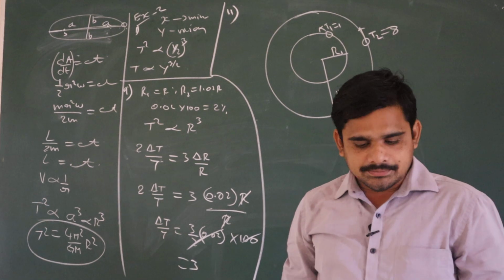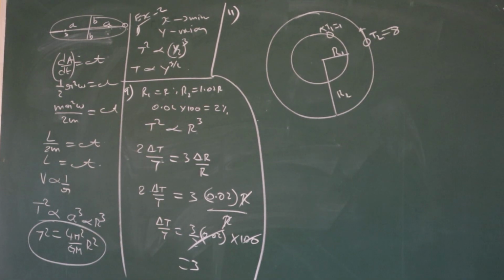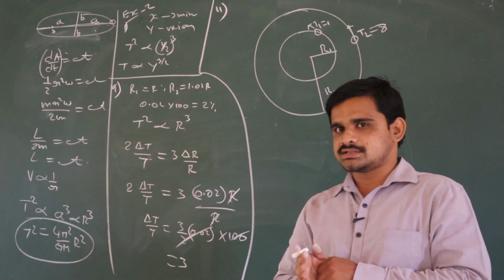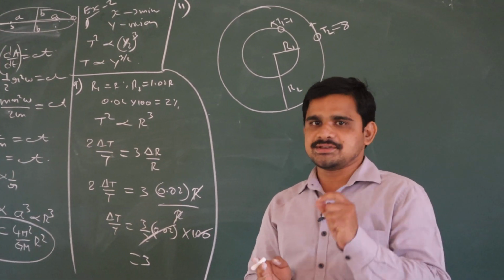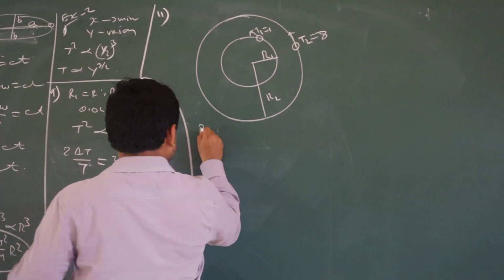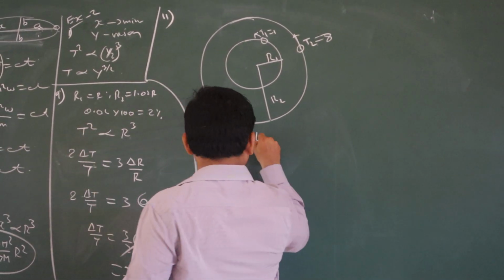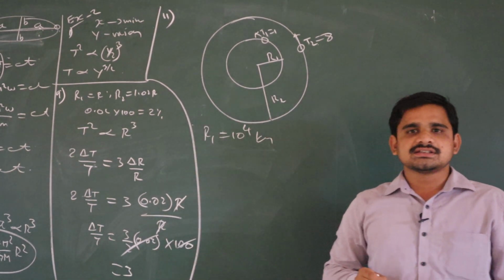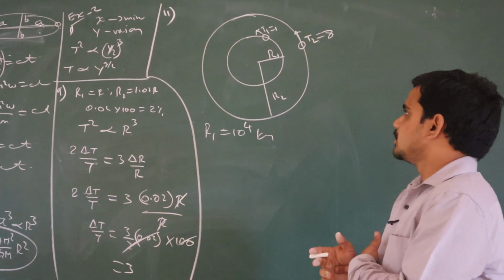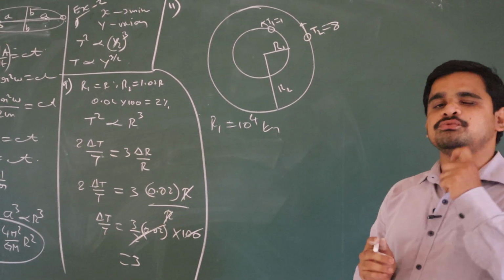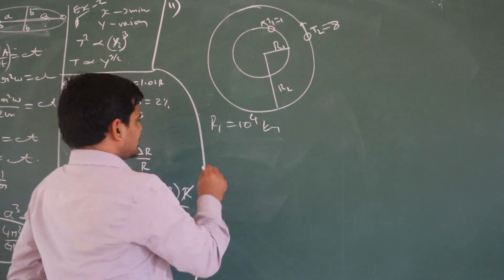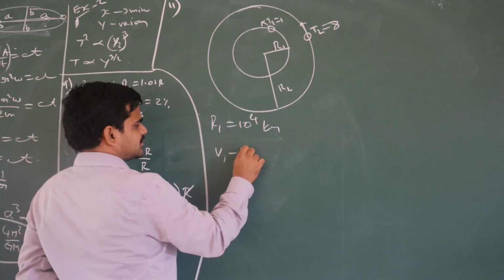So these are the two bodies having different time periods, rotating in different circular orbits that are concentric. The center is the same, concentric, right? He has also given some value: R1 is given as 10 power 4 kilometers, right? What he is asking is the relative velocity. See here, both are rotating in the same direction, which means the relative velocity will be v1 minus v2.